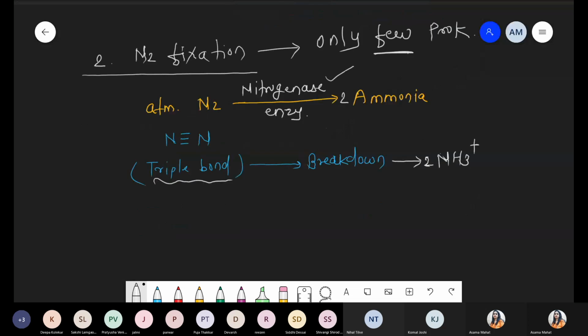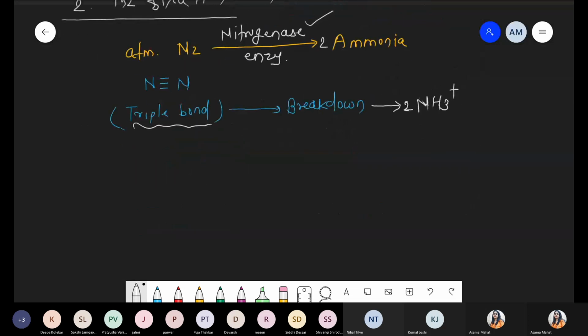So we are focusing on the enzyme, the nitrogenase enzyme, and this enzyme is present only in a few prokaryotes.